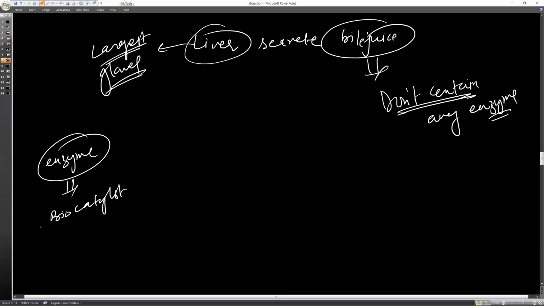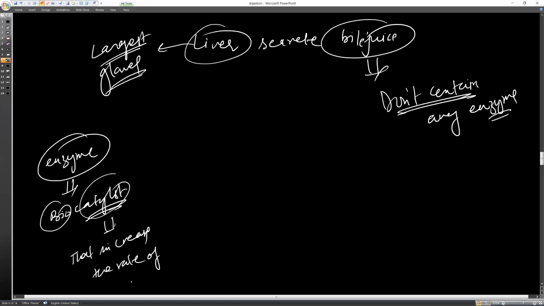Okay, what is bio? Bio means that which is produced in the body, and catalyst means that which increases the rate of reaction. So enzymes are those substances that speed up the rate of digestion. Here the reaction is digestion, and it becomes up to 20,000 times faster.